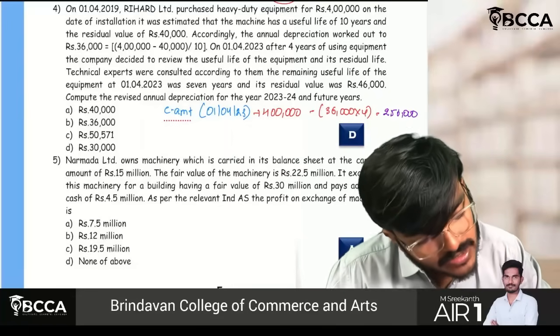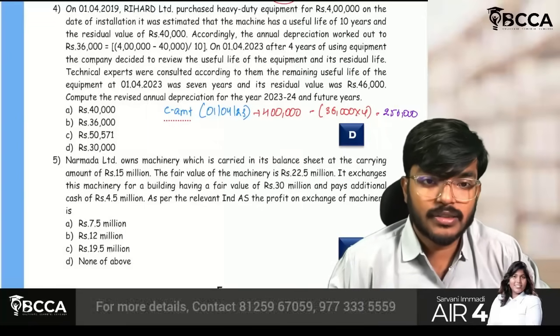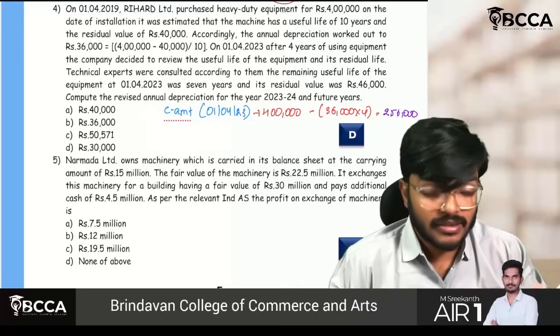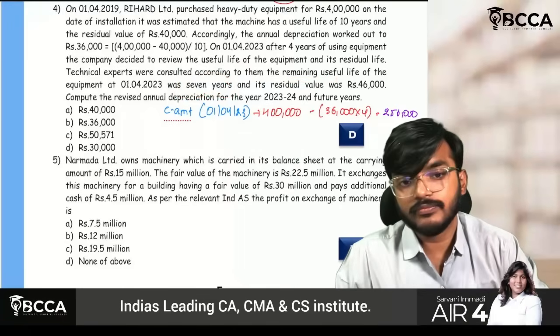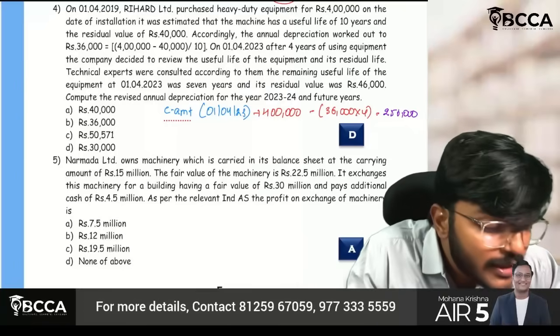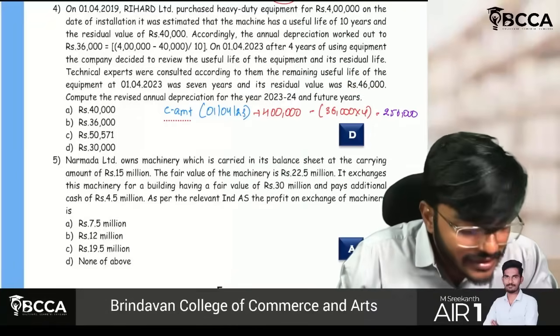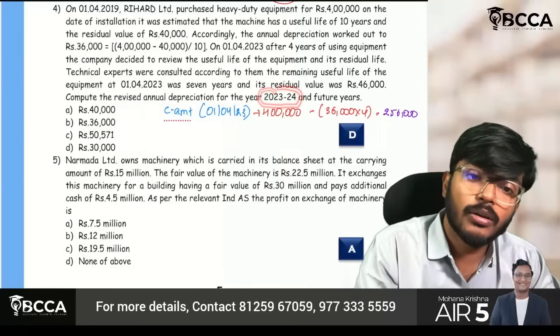What is the balance useful life, sir? Normally it would be 6 years, but the question is saying the remaining useful life is 7 years, and the revised residual value is 46,000. They are asking you to calculate the revised annual depreciation for the year 23-24.